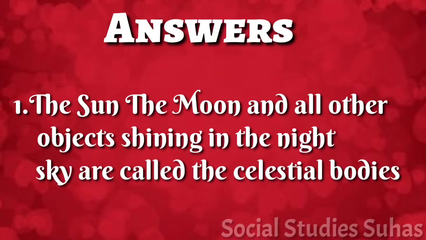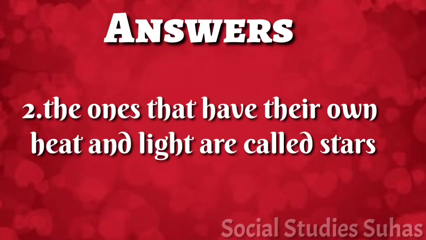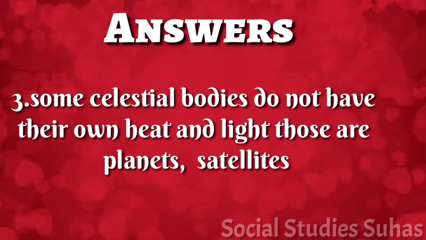The sun, the moon and all other objects shining in the night sky are called the celestial bodies. Some have their own heat and light which they emit in large amounts. These celestial bodies are called stars. The sun is a star. Third question answer. Some celestial bodies do not have their own heat and light. They are lit by the light of the stars. Those are planets, satellites, asteroids, comets, etc.